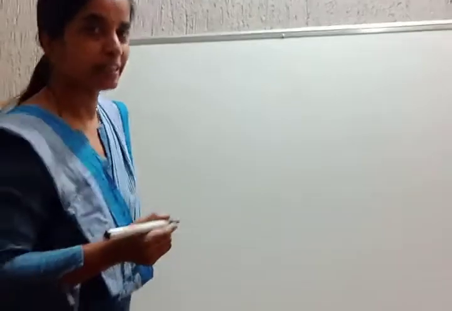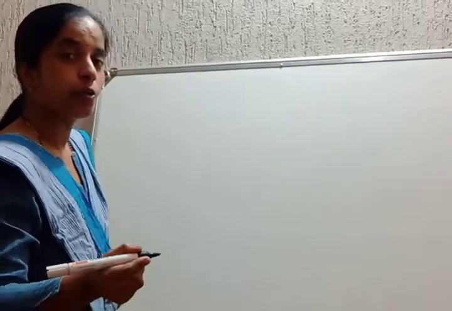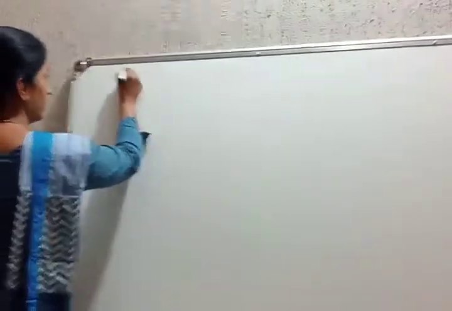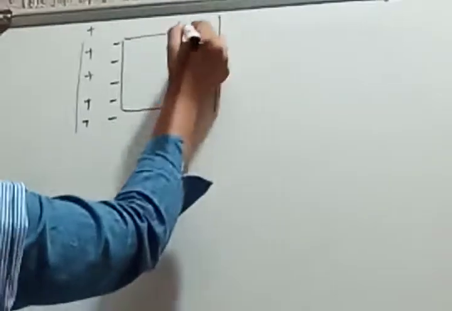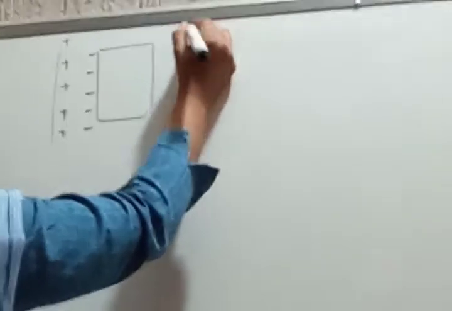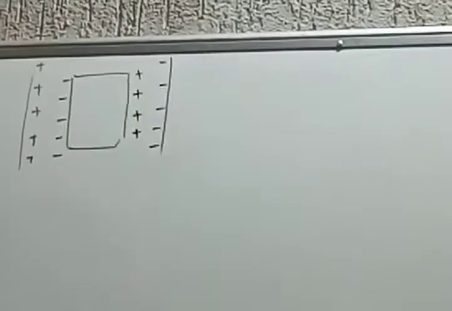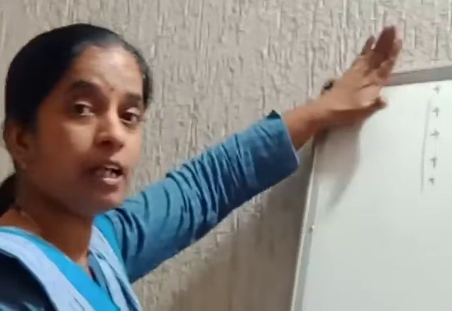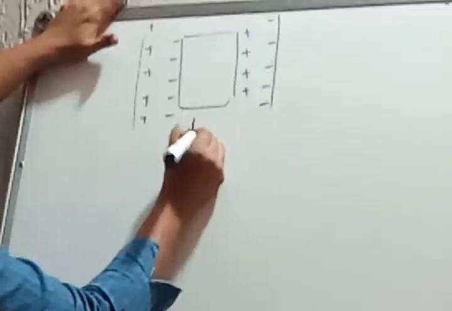For a parallel plate capacitor, the expression for capacitance with a dielectric medium was, if you remember the diagram, this was the diagram. Positive charge, negative charge is induced on one side because of the force of attraction, and positive charge is induced on the other side because of the force of attraction. The expression was obtained. This is a capacitor with a dielectric of thickness T.